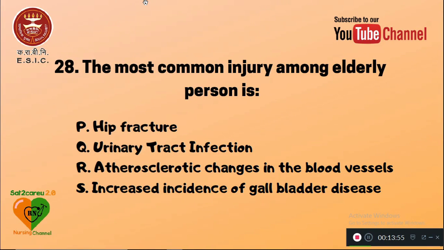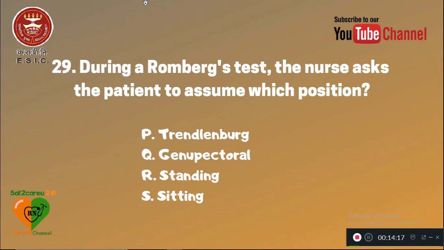28. The most common injury among elderly person is P, hip fracture, Q, urinary tract infection, R, atherosclerotic change in the blood vessel, S, increased incidence of gallbladder disease. The most common injury among elderly person is hip fracture. Question number 29.